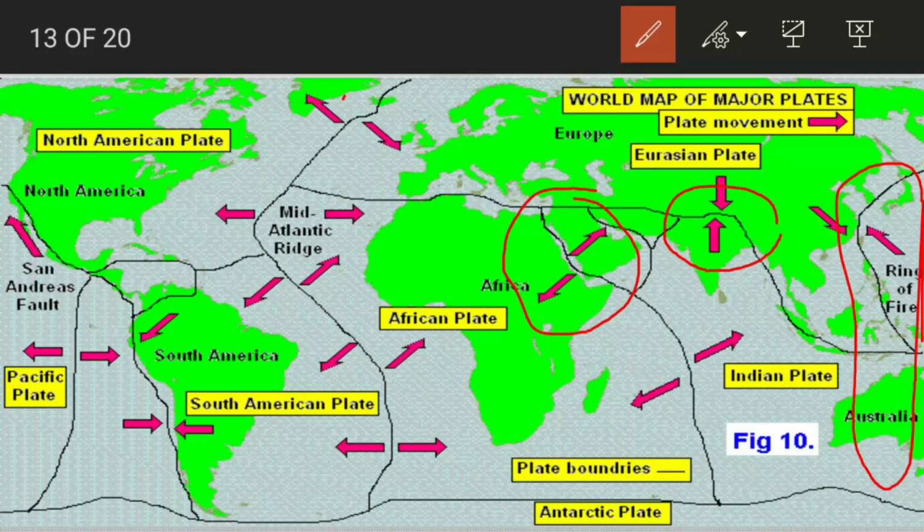So these are examples. Again, you see here the Mid-Atlantic ridge in the Atlantic Ocean. This is ocean, and these two plates are moving away from each other, and therefore you will find a Mid-Atlantic ridge. New material has come up and led to formation of ridges. So this is the movement of the plates. You can see here the movement of all the main plates. We have shown only the main plates over here.